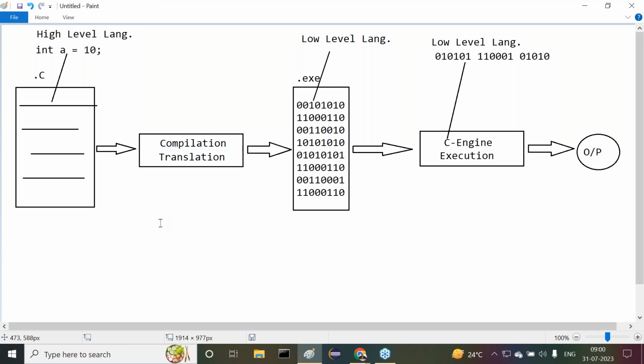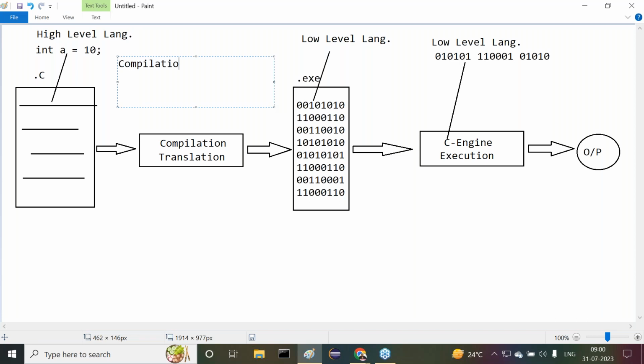Now I'm asking one question to you. Try to answer it. What exactly is the meaning of compilation? What are the responsibilities of compilation? The first one is translating, converting the program from high level language to low level language. This is one responsibility of compilation.